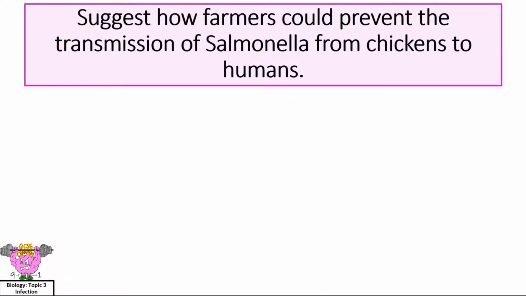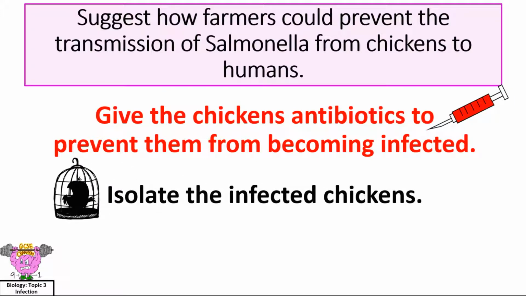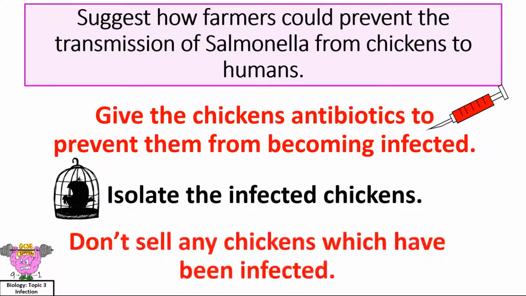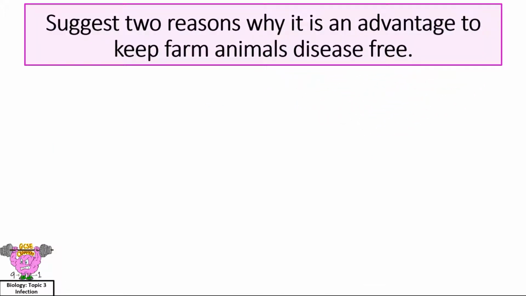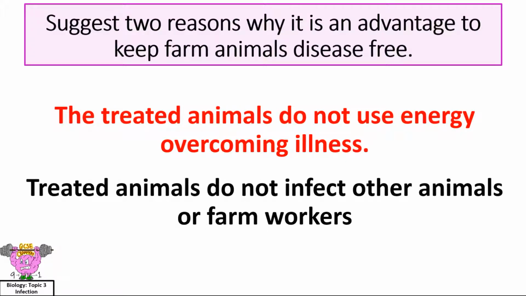Suggest how farmers could prevent the transmission of salmonella from chickens to humans. Give the chickens antibiotics to prevent them from becoming infected. Isolate the infected chickens, and lastly the most obvious one, don't sell any chickens which have been infected. Suggest 2 reasons why it is an advantage to keep farm animals disease-free. The treated animals do not use energy overcoming illness, and treated animals do not infect other animals or farm workers.